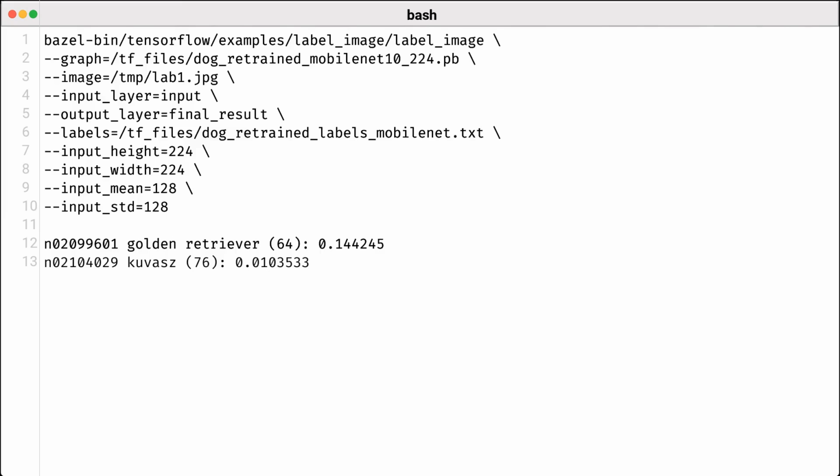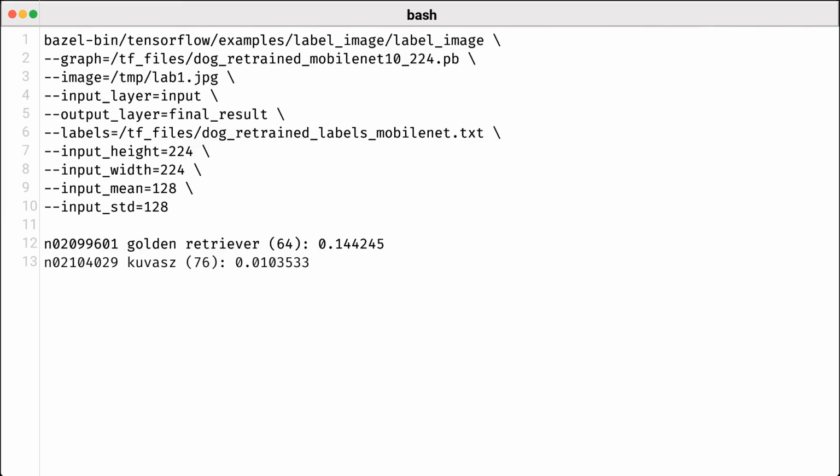at tmp lab1.jpg. Now, it's important to define the -input layer and -output layer flags, which tell the model where to look for input and where to output the classification results. We also include flags for image size specifications, like -input height and -input width, both set to 224 pixels, matching the input shape our model expects.